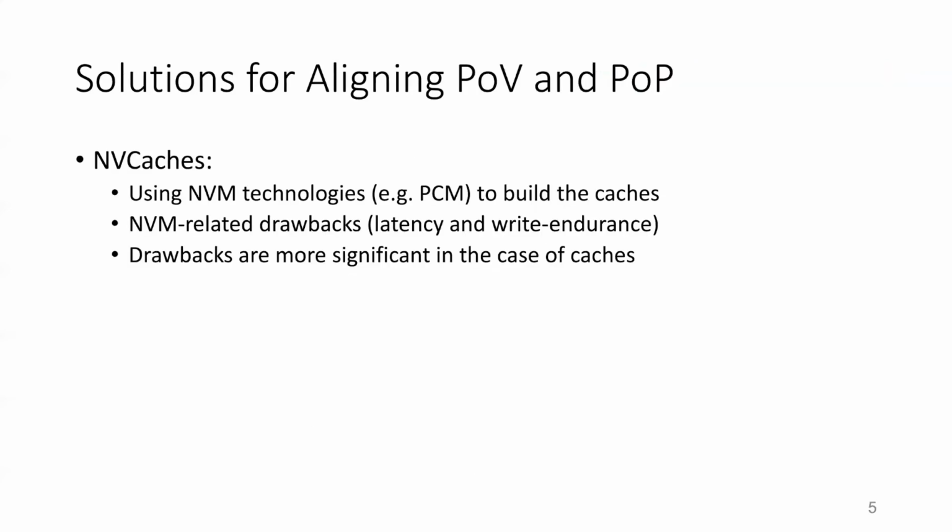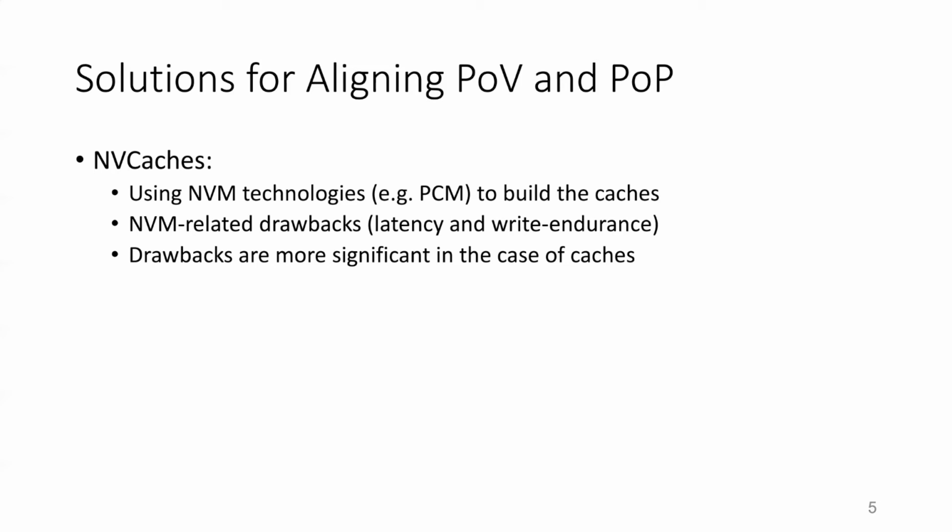There is actually a simple way of doing this, which is by removing the volatility gap and making the entire cache hierarchy non-volatile. And therefore, any update allocated at the caches and becoming visible will also become persistent at the same time, which will simplify persistent programming since there is no longer a need for programmers to add special instructions for persistency ordering. The most straightforward way to do this is by implementing the caches in the same way we did for the non-volatile main memory, using NVM technologies like PCM.